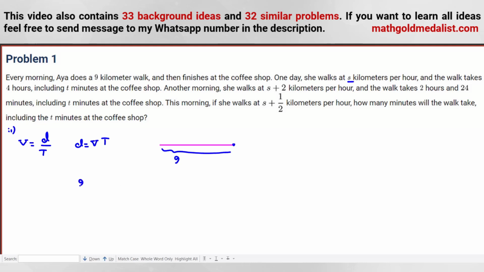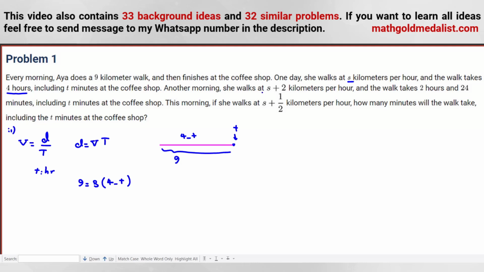So 9 is equal to s times time. Time before the coffee shop will be 4 hours minus t, and here t is the time in the coffee shop. So it will be 4 minus t, where we consider t in hours.